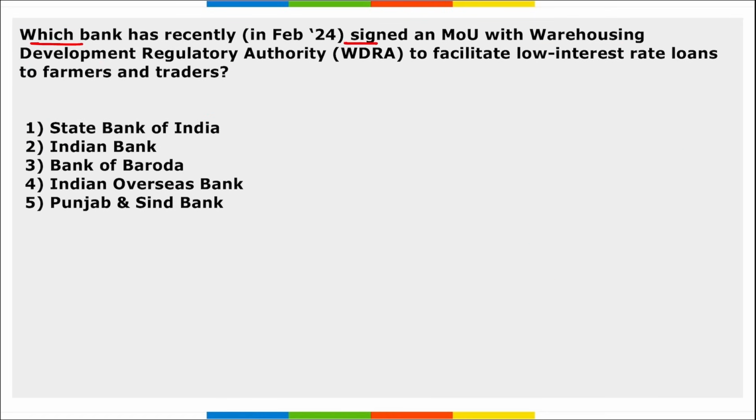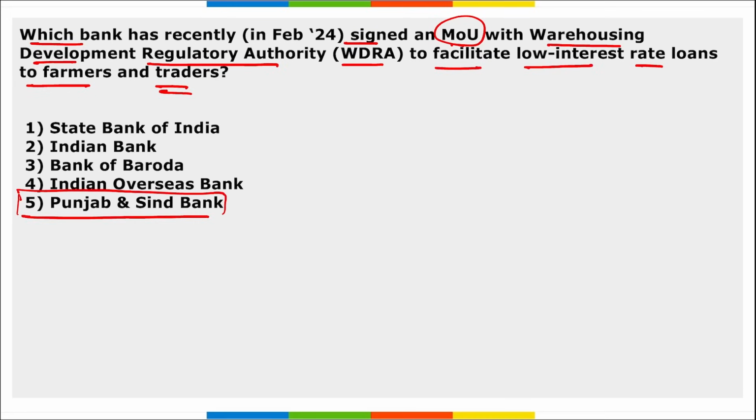Next, which bank has recently signed an MOU with WDRA, that is Warehousing Development Regulatory Authority, to facilitate low interest rate loans to farmers and traders? It is Punjab and Sindh Bank, right? WDRA signed an MOU with Punjab and Sindh Bank to facilitate low interest rate loans to farmers and traders.